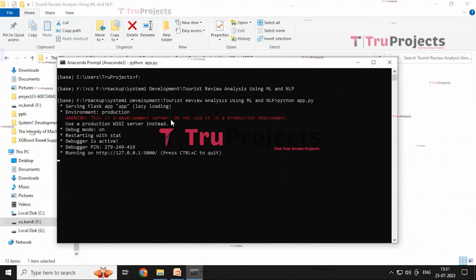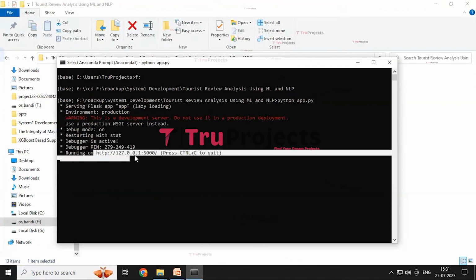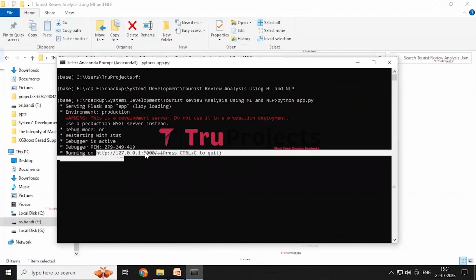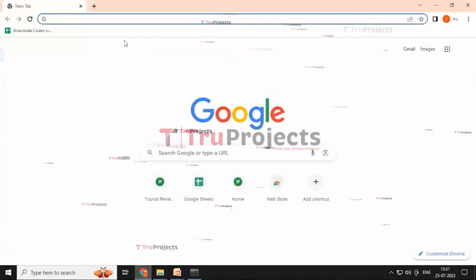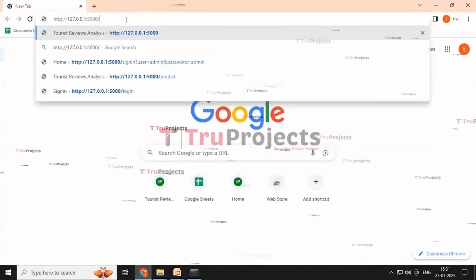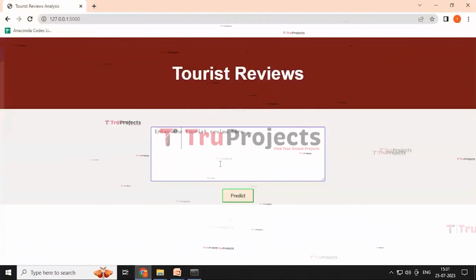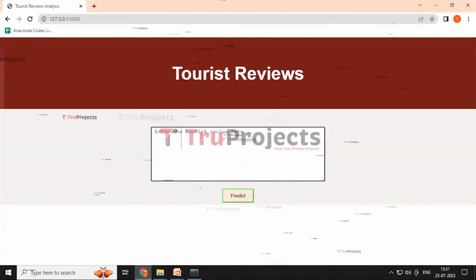After running the app.py file, the Flask framework will host the application locally at the default address like this. We need to copy this local link and paste it in any web browser. I prefer to use Chrome. I'm pasting this link and clicking on enter button. Here we are redirected to this page which contains a dialog box. Here we need to enter the tourist review.